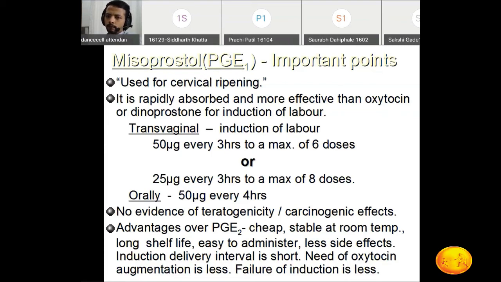So what is the advantage of using PGE1 over PGE2? It is cheap, and as it is available in tablet form, it is stable at room temperature. But prostaglandin E2 gel we have to keep in the refrigerator. The tablet has a long shelf life. Tablets are very easy to administer. There are fewer side effects with the prostaglandin E1 tablet, and the induction-delivery interval will be short with the PGE1.